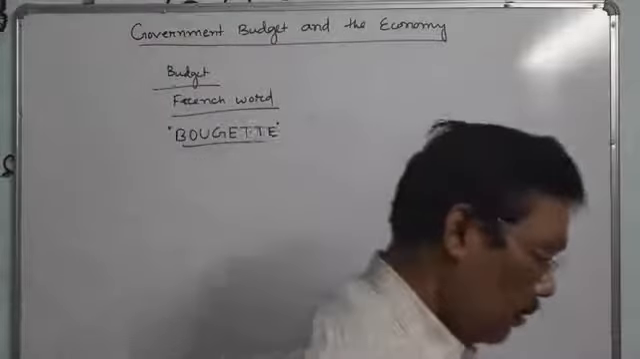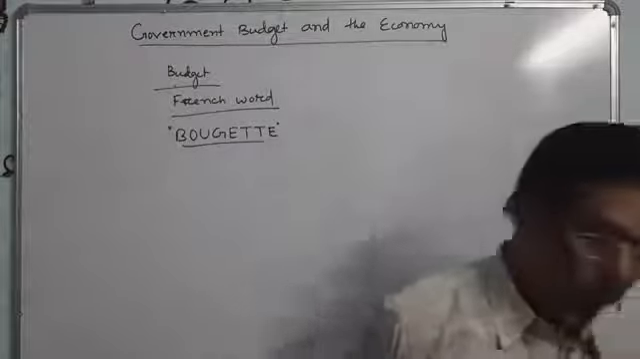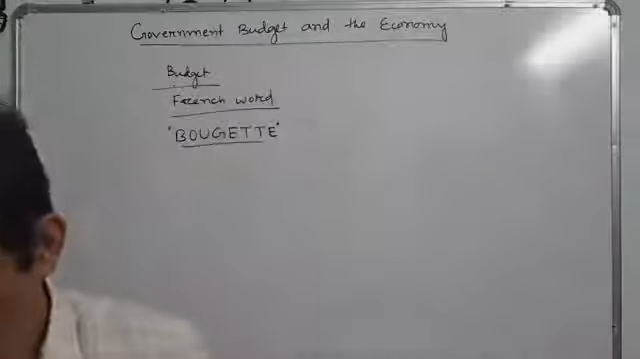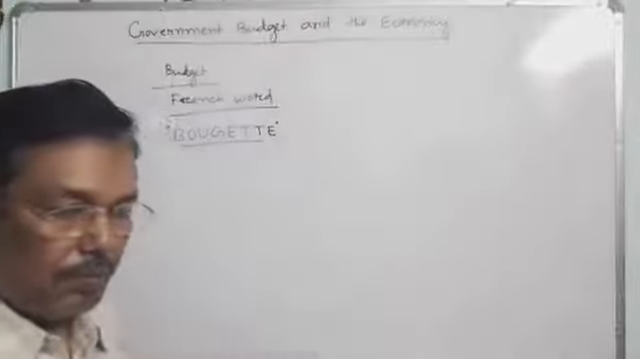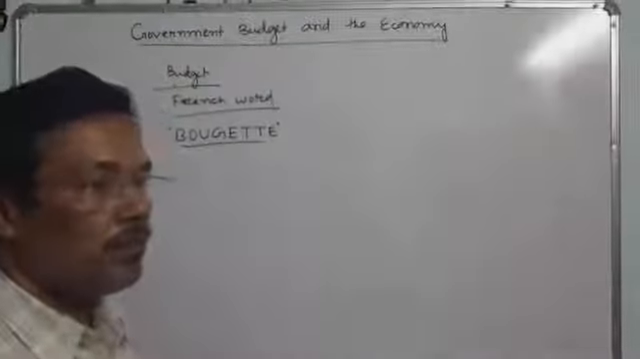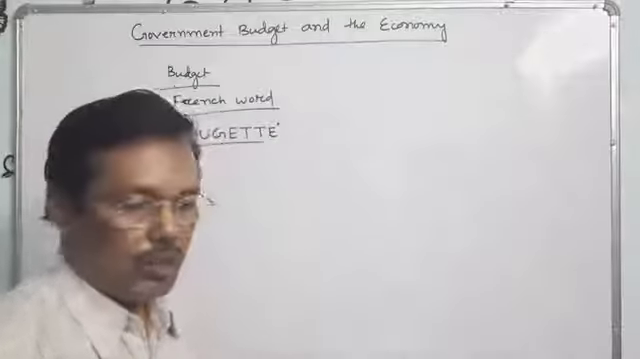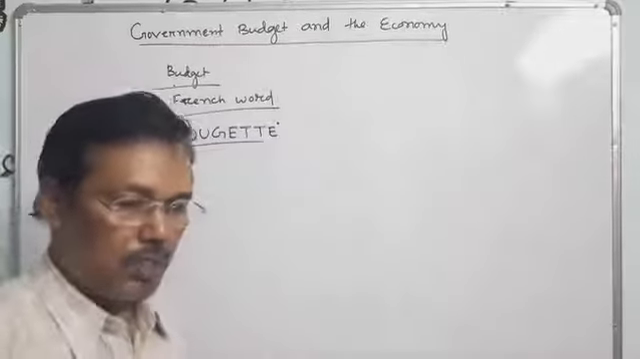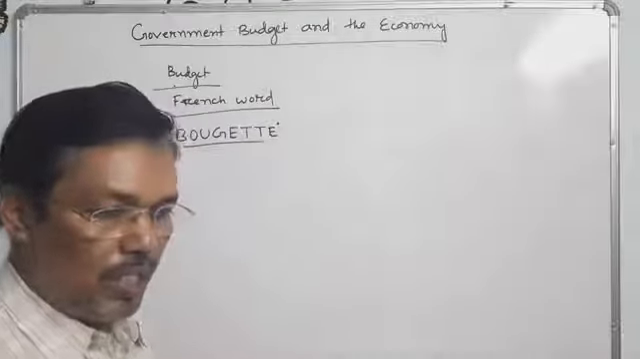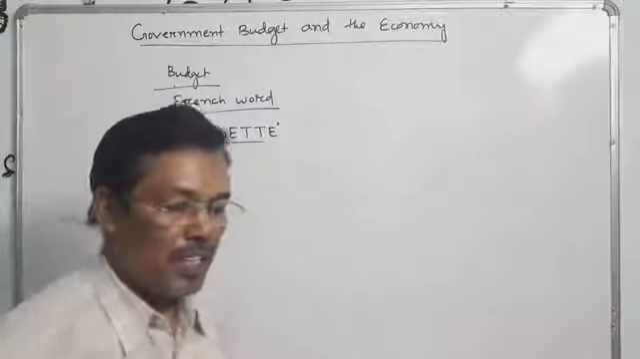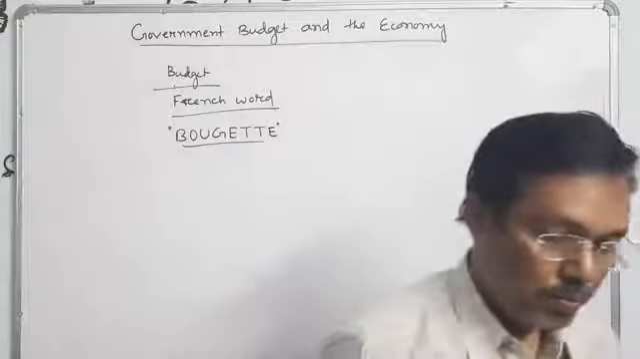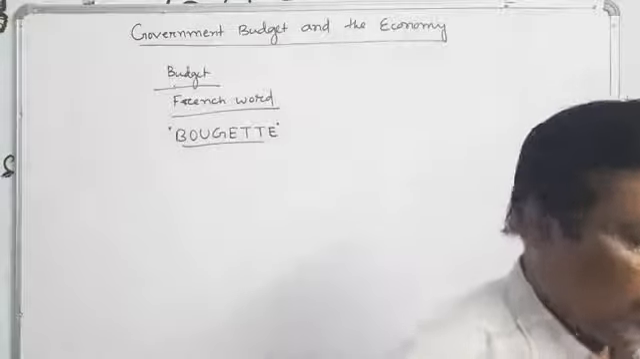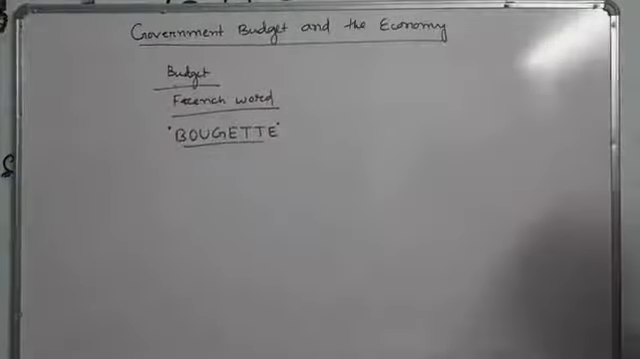Because in the last period, whenever I was discussing measures to correct deficient demand, I mentioned monetary measures and fiscal measures. Fiscal measures are also called budgetary policy measures, with two components: one is the revenue policy, another is the expenditure policy. At that time I told all of you that I will explain in detail in the next chapter, that is Government Budget and the Economy.